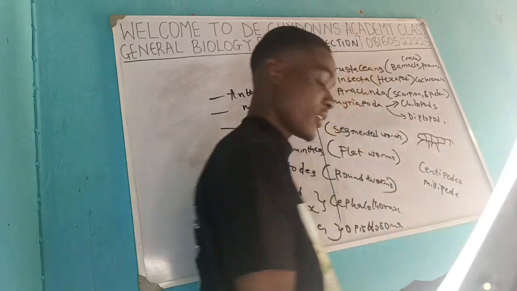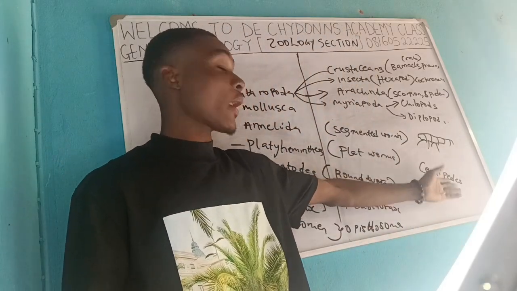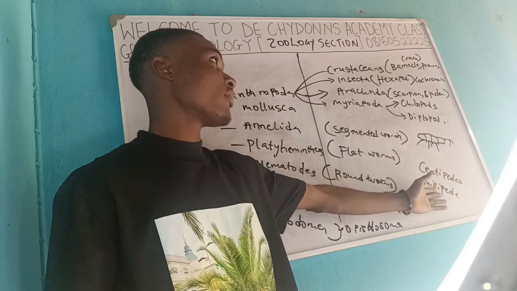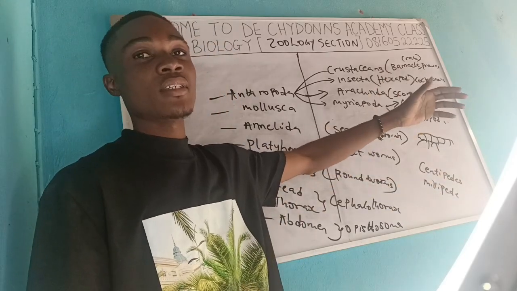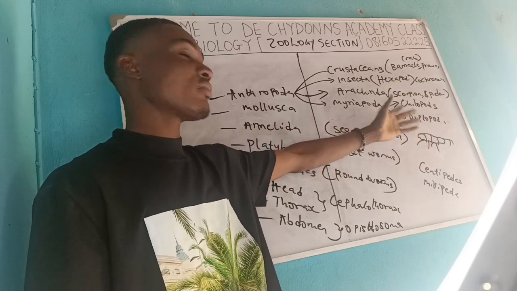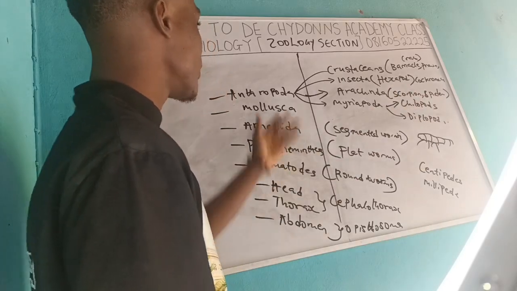So what I'm saying in essence is that the centipede has a poisonous claw, while this one doesn't. The rest of the features they share in common. They have so many segmented bodies, and each of the segments has appendages. And that is all for arthropod.